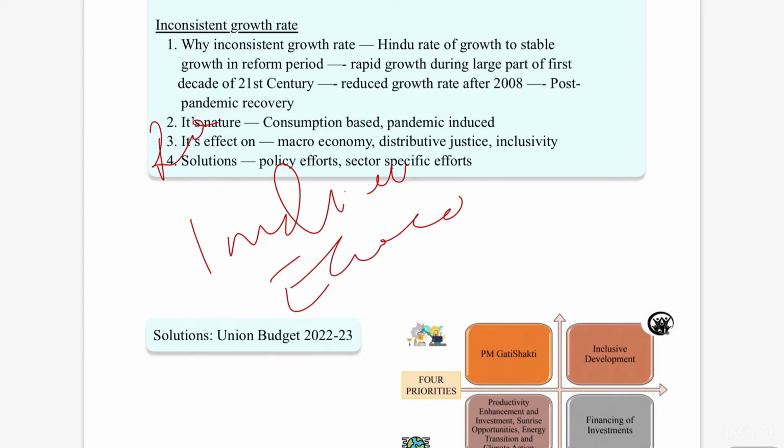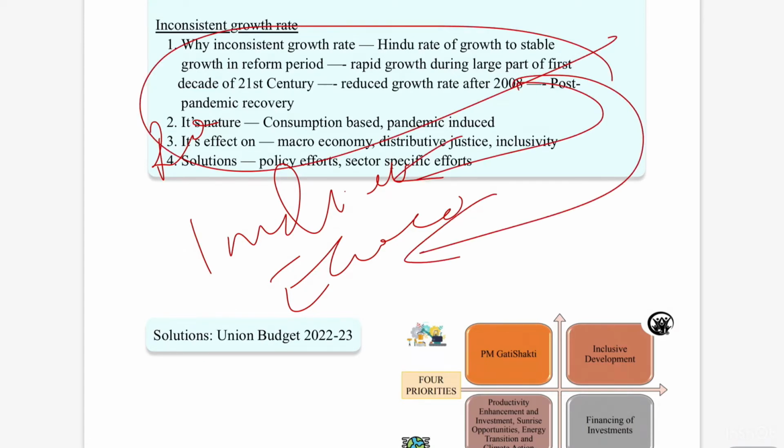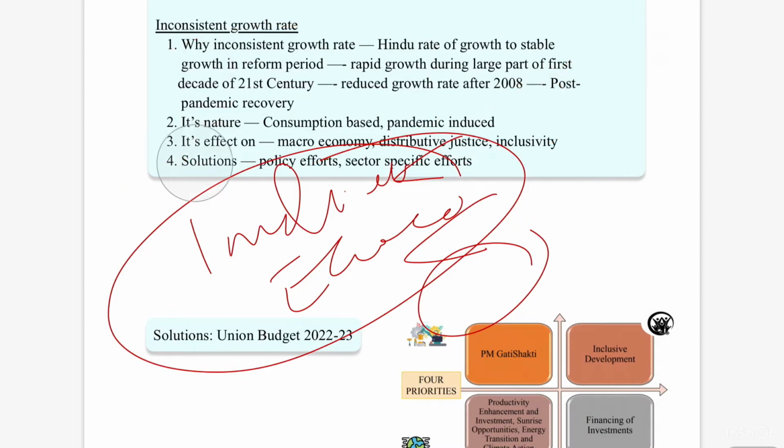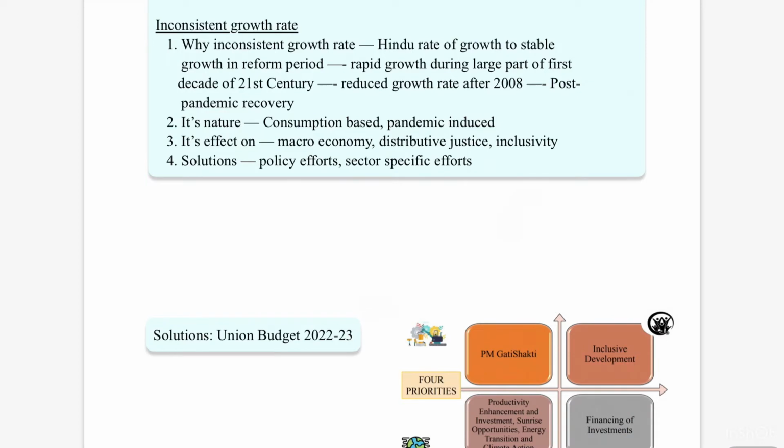You have to connect this syllabus with the recent Union Budget and Economic Survey, find out the challenges from there, find out the solutions from there, and find out the nature and scope of the Indian economy from them.